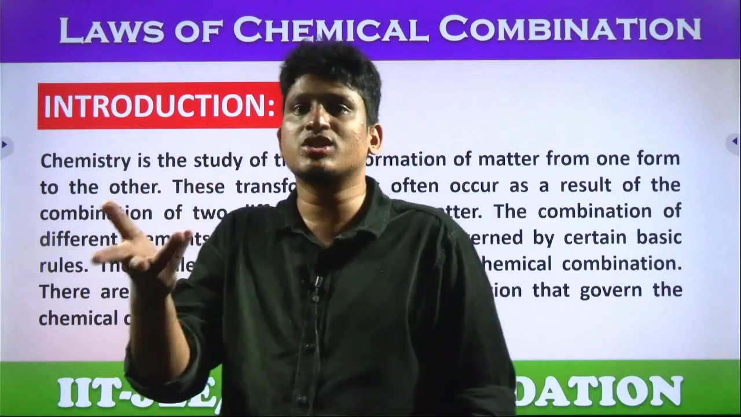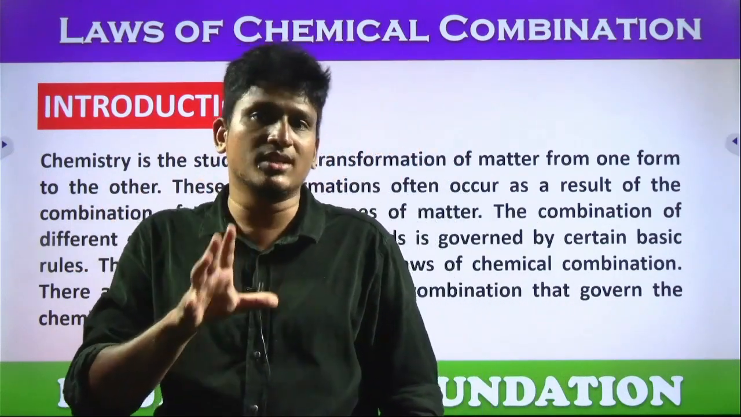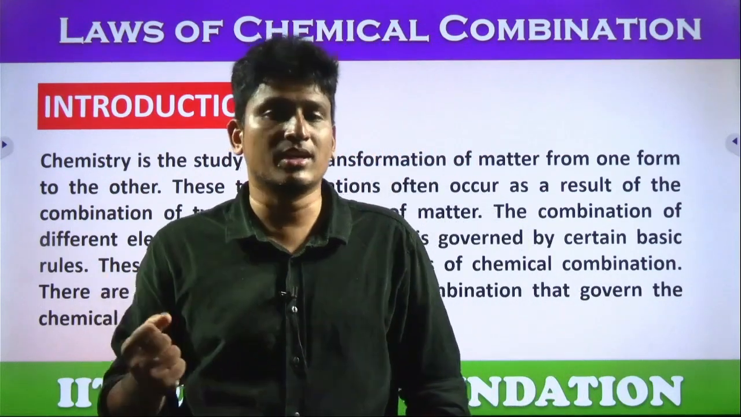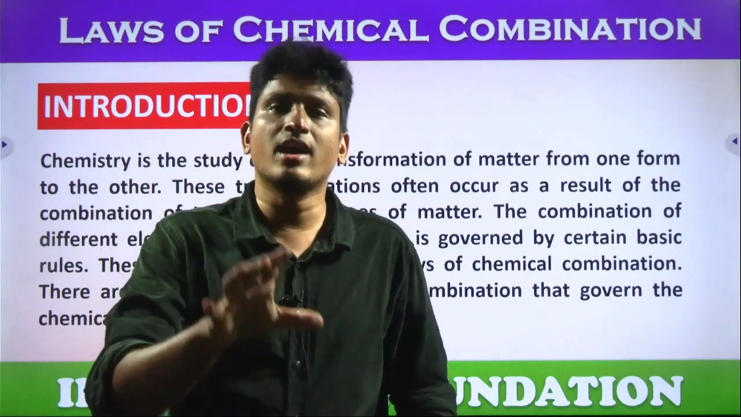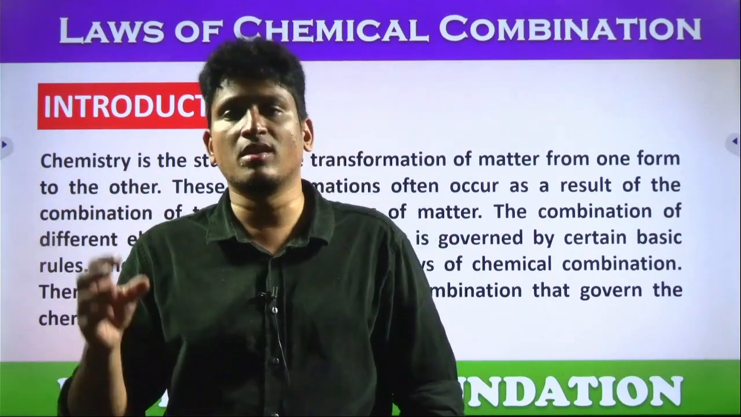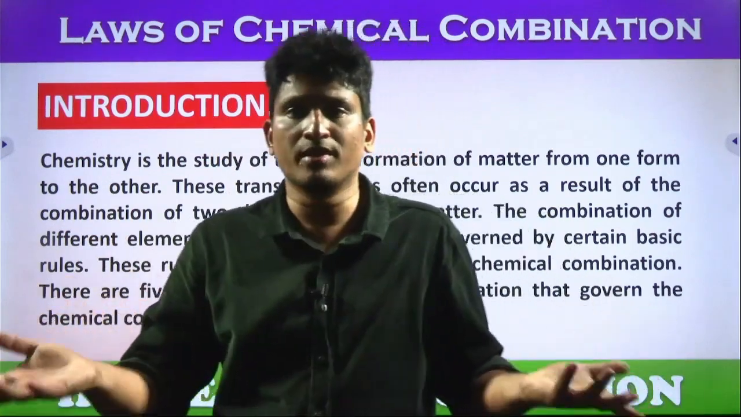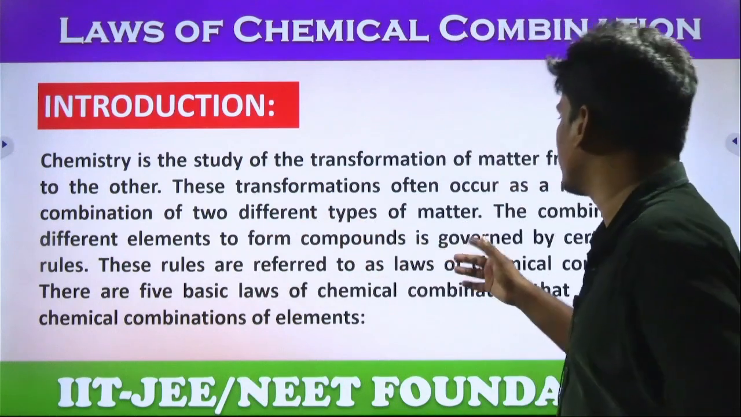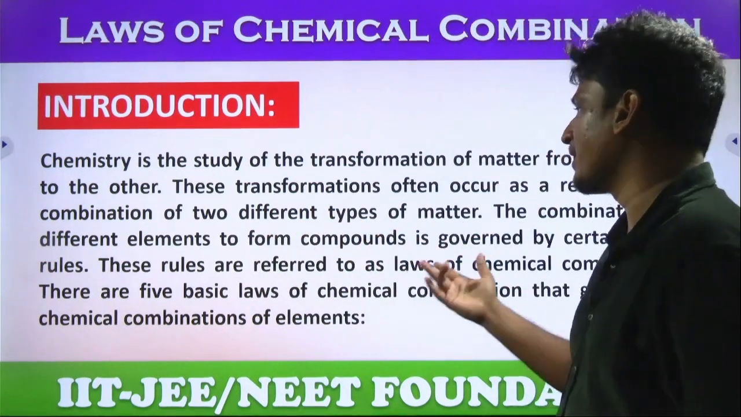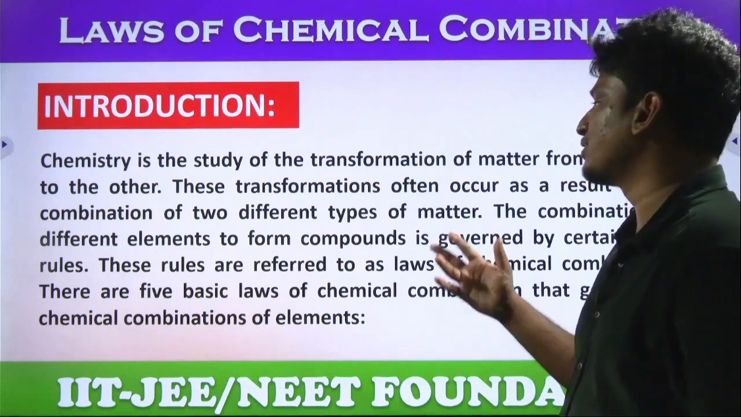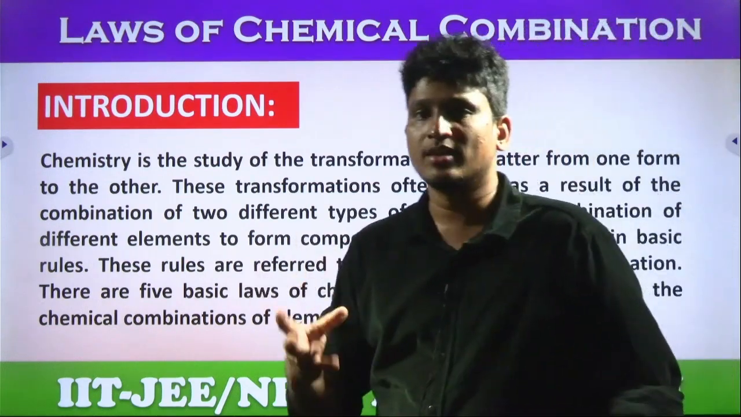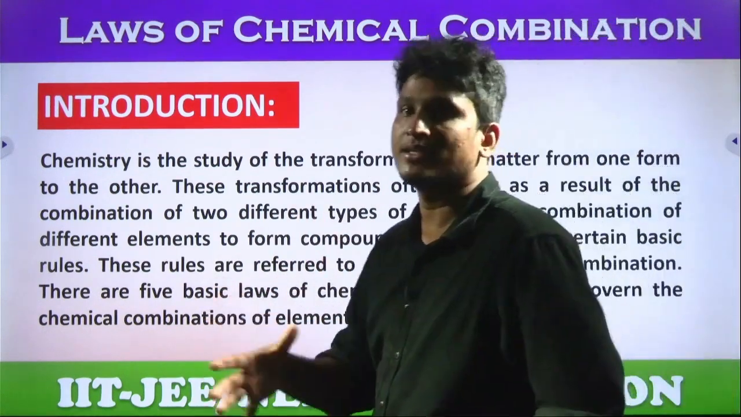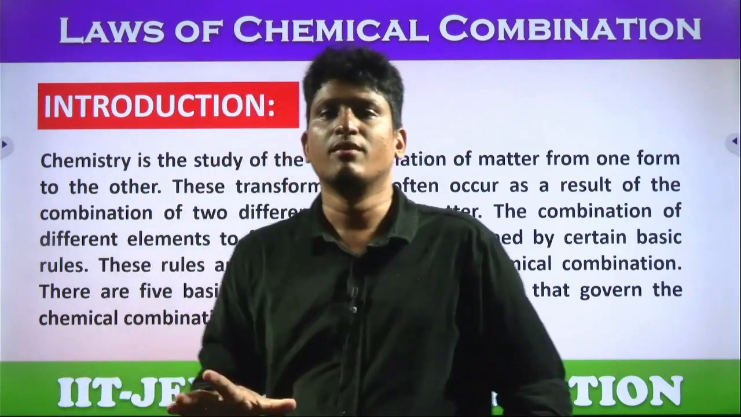In this transformation, what are the principles which the chemicals follow during these reactions? They are given in certain laws, and these laws are called laws of chemical combinations. Chemical combination is when they combine to produce a new substance chemically. These transformations often occur as a result of the combination of two different types of matter. The combination of different elements to form compounds is governed by certain basic rules, referred to as laws of chemical combinations. In total there are 5 basic laws. In this video, we'll focus on the first 2.